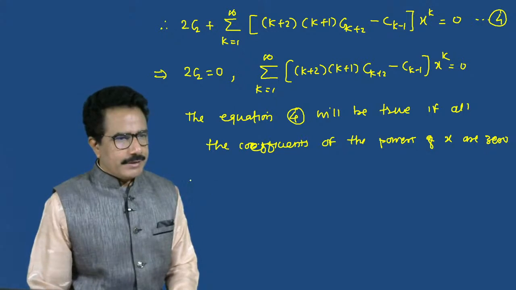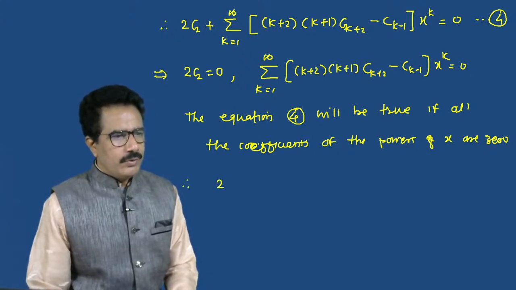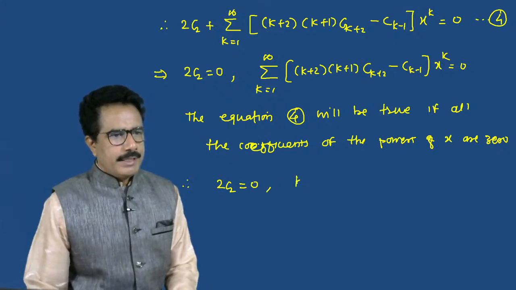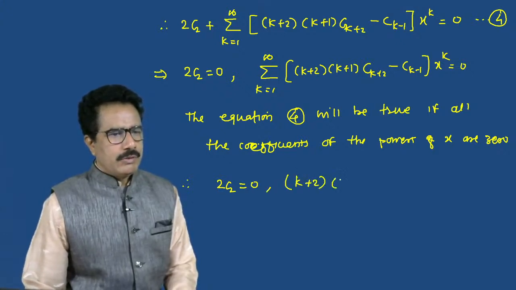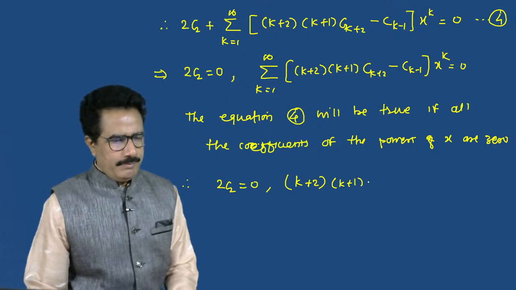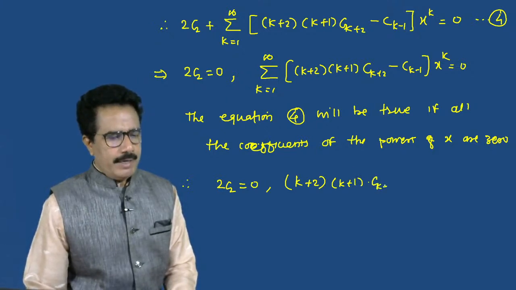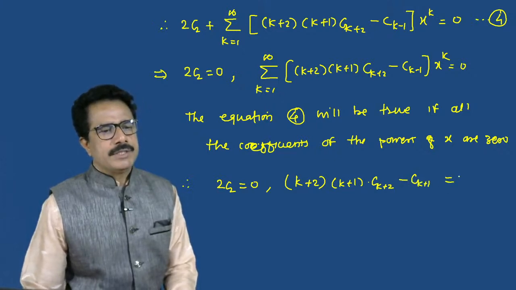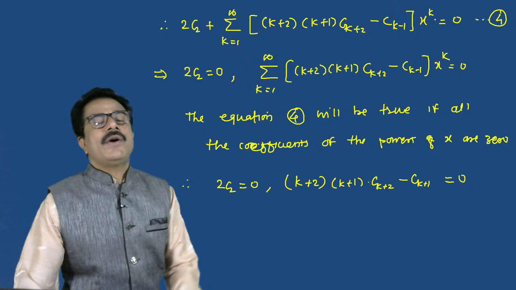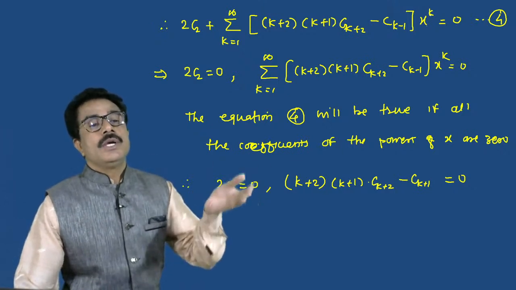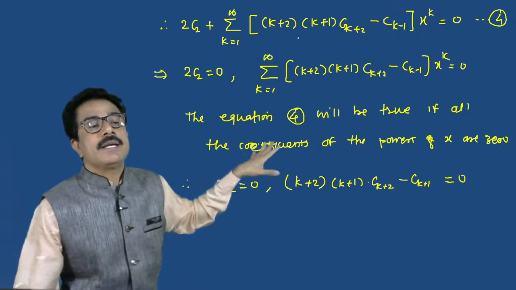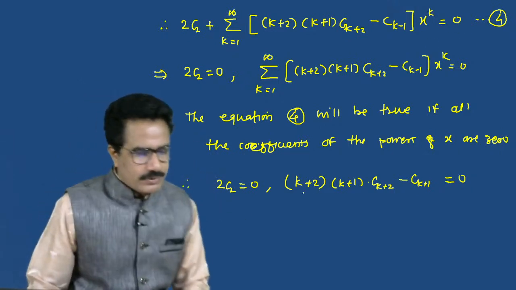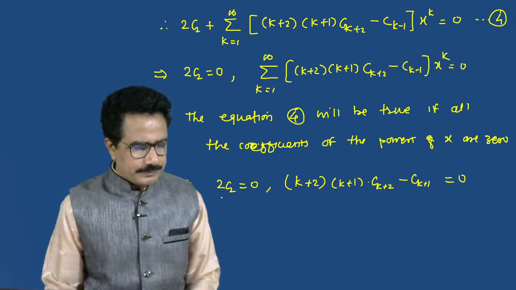So from this we can write 2 into c2 is equal to 0, and (k plus 2)(k plus 1) c k plus 2 minus c k plus 1 is equal to 0, because all the coefficients of the powers of x are 0. Then the result of this equation is 0, so we can find the solution.